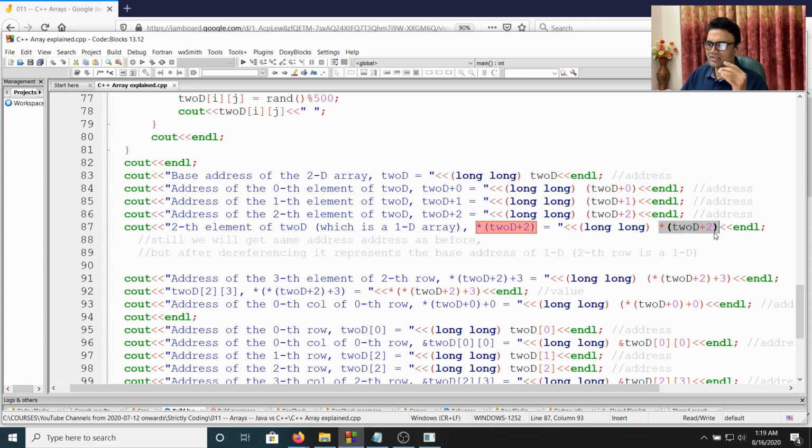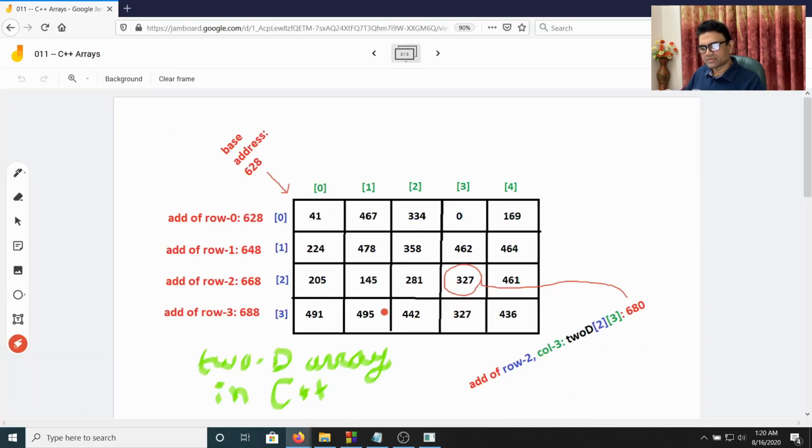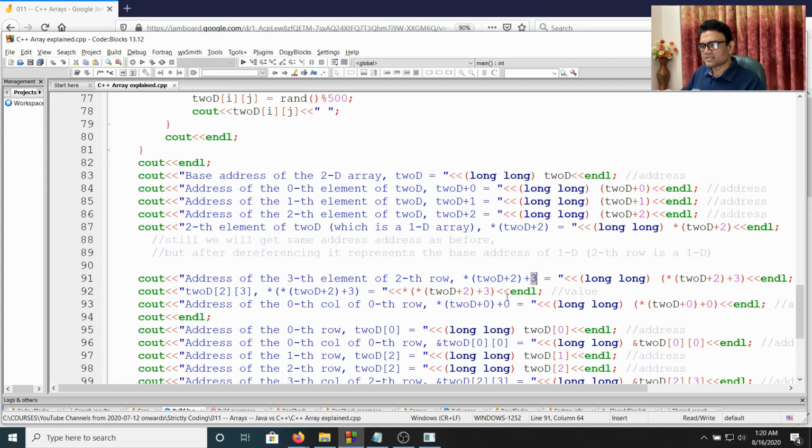Okay, that is the thing. So now therefore this gives us the 668. So this is basically the base address of the 1D. Now if we apply plus 3, then we shift elements within 1D. So plus 0, plus 1, plus 2, plus 3 will give us the address of 327, which is 680. So 668, you just add 4 bytes, we get 680. So that is the meaning.